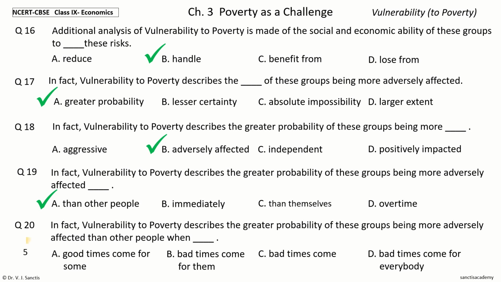Your time to choose. And the answer is bad times come for everybody. So, in fact, vulnerability to poverty describes the greater probability of these groups being more adversely affected than other people when bad times come for everybody.